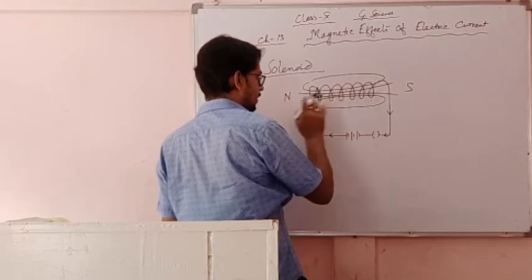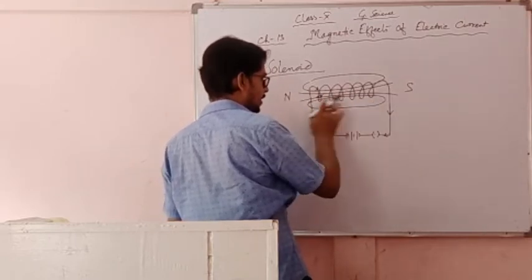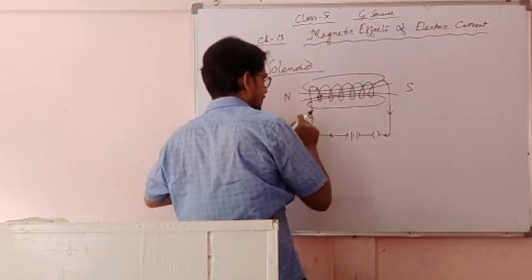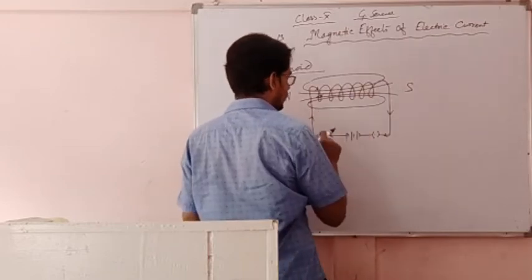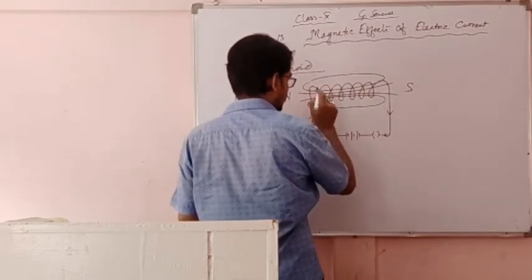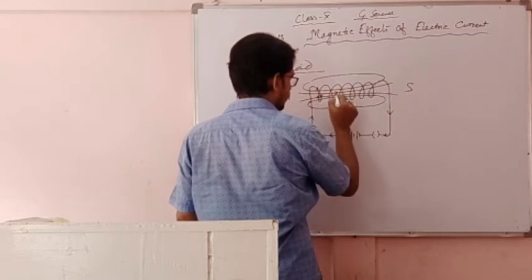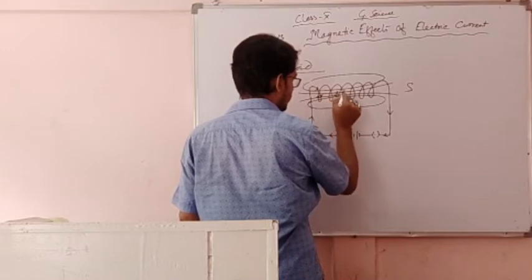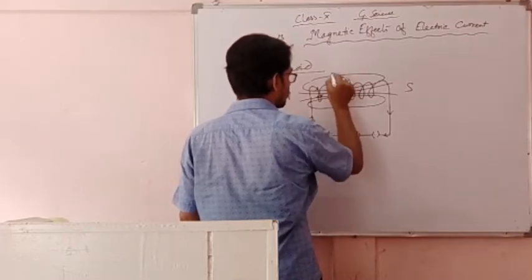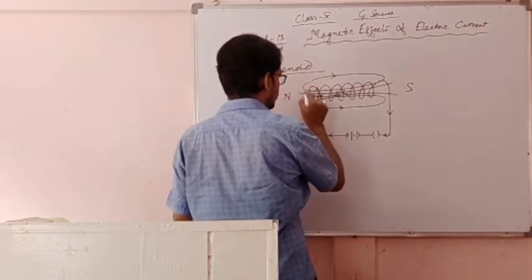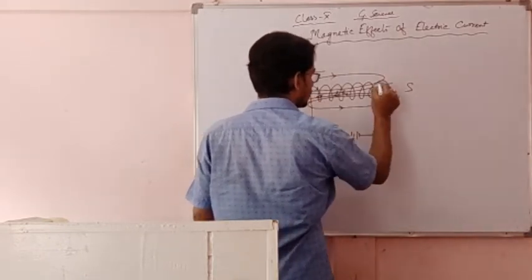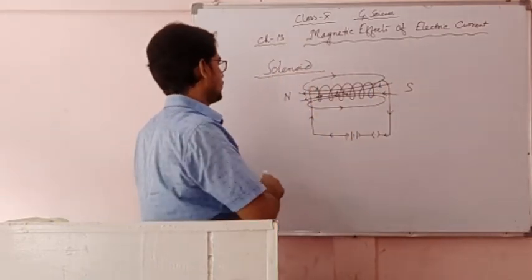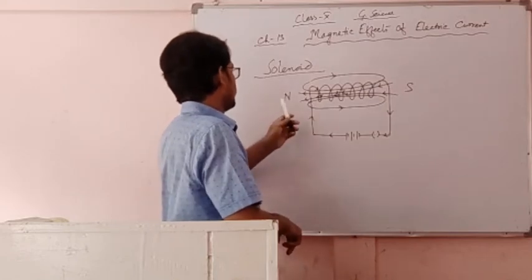And as in a bar magnet, the north pole and south pole are there, so like this, here also north and south poles are created. The end of the solenoid where the positive end of the battery wire is connected is the north pole, and the other end is the south pole. Now inside the solenoid, we have seen that magnetic lines of force are from south to north, and outside the solenoid from north to south.